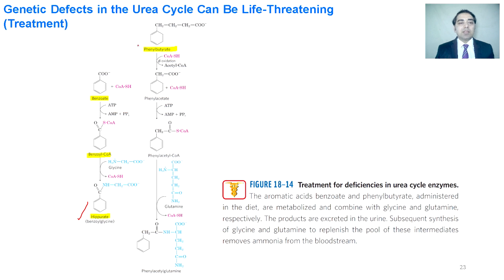The second product that is utilized to treat the defect in the urea cycle is phenylbutyrate. Phenylbutyrate is converted into phenylacetate, then into phenylacetyl-CoA, then it takes the excess ammonia and is converted into phenylacetylglutamine. This product is excreted from the body safely. Thus, phenylbutyrate is also utilized to release the excess ammonia from the body.